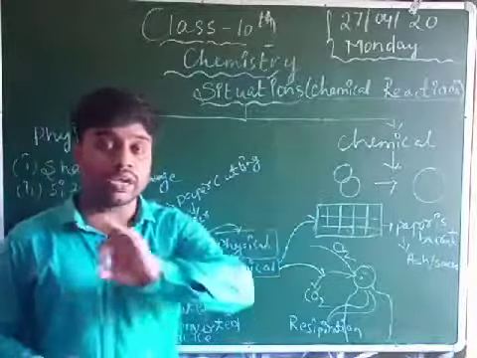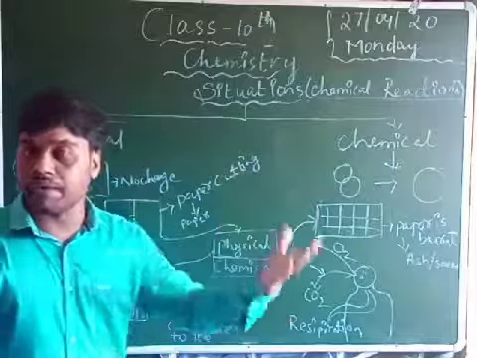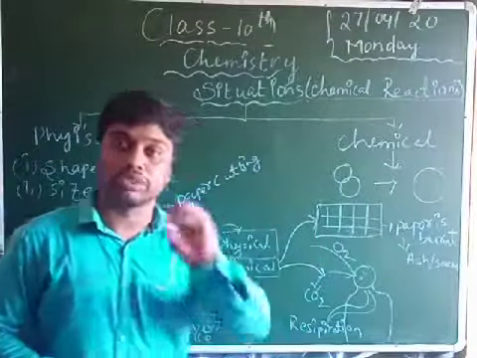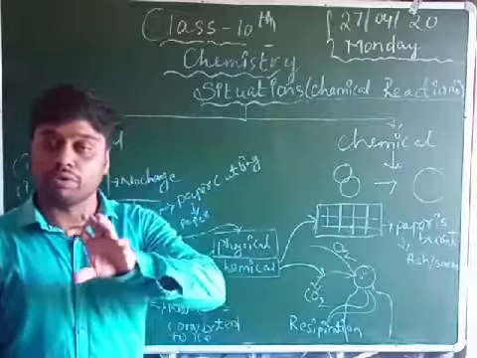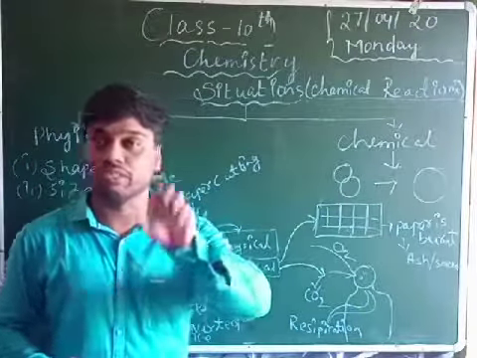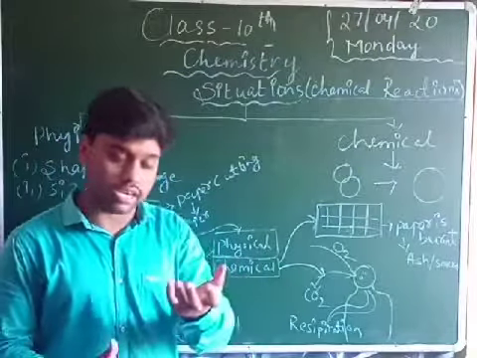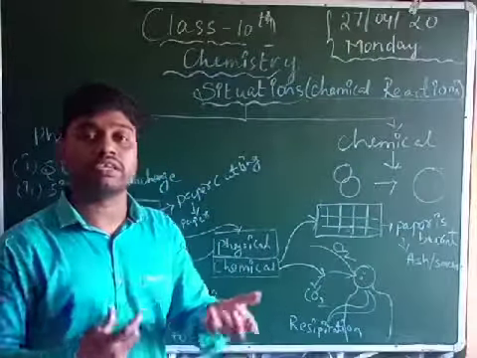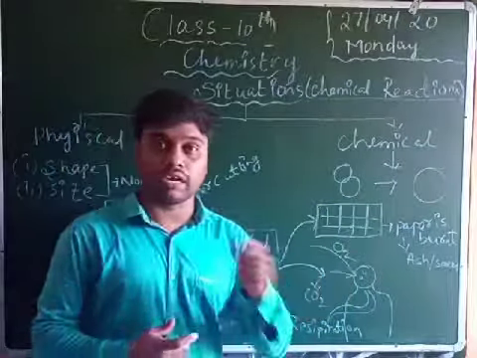Chemical reaction means you take any two products and after the reaction one new product comes. That is why this is also a chemical change. To do a chemical reaction, there must and should be heat. Why? Because any product needs heat, and that is why a new product comes, as in the paper.